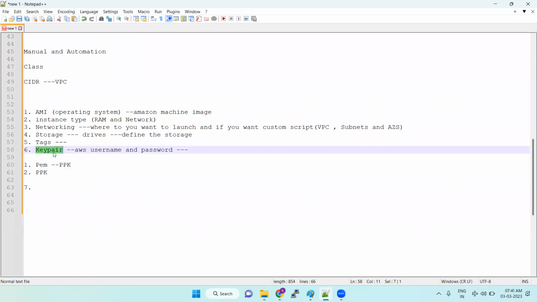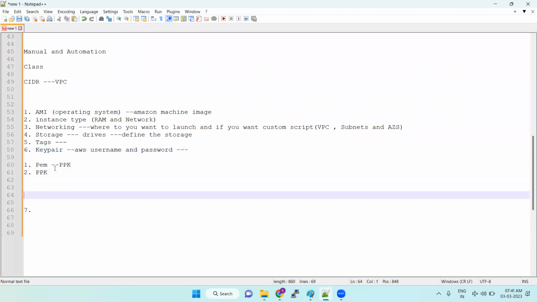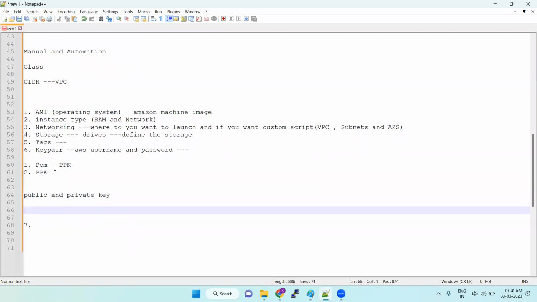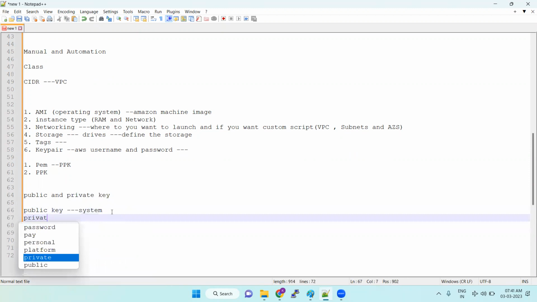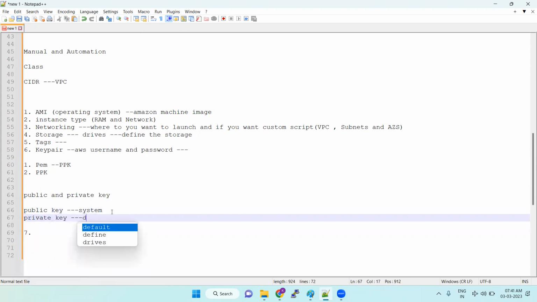So what is the main use of the key pair? The key pair is like, there are two keys available. One is the public key and the other one is the private key. The public key will be residing in the system itself, the system which you are launching. The public key will be there in the system, and the private key we are downloading it. Okay. So this private key, what we will do?